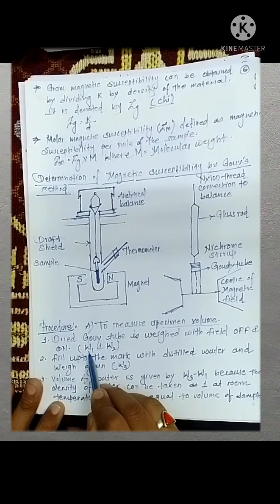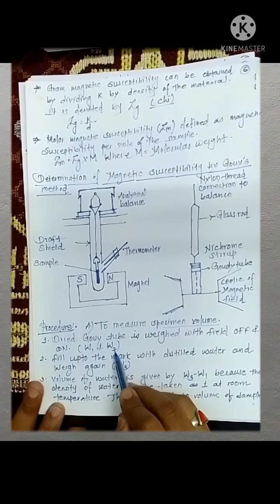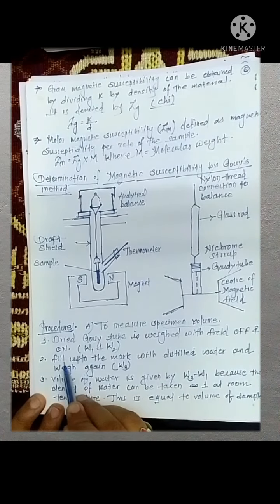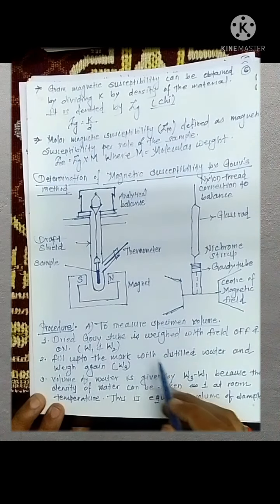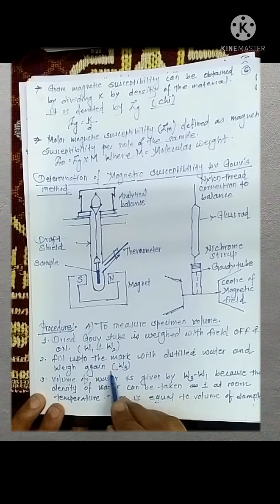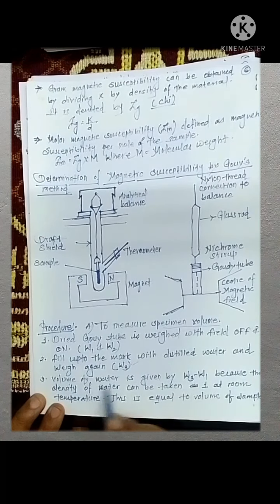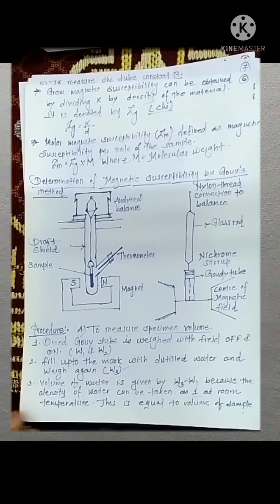So W1 is the weight of your Gouy tube in absence of the magnetic field. W2 is the weight of your Gouy tube in presence of the magnetic field. In the second step, fill your Gouy tube with distilled water, and the weight is again taken, which is denoted by W3. Volume of water is given by W3 minus W1, because at room temperature the density of water is taken as 1. This is equal to the volume of the sample.